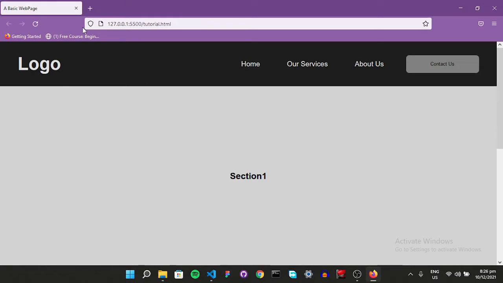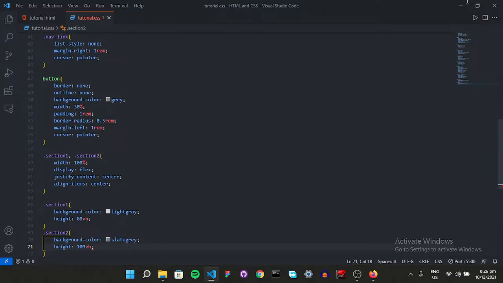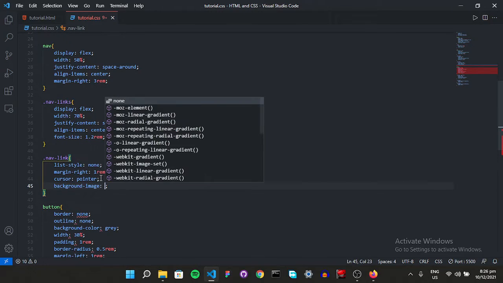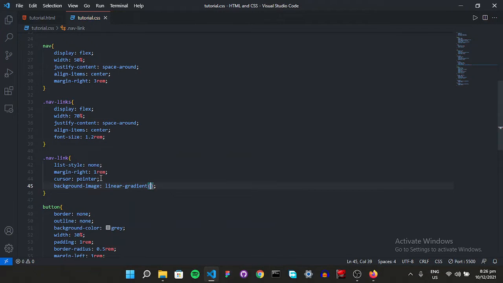Now let's add some basic styling to it. The thing that we saw, the underlined lines on each of our links. So let's go to our link and give it a background image of linear gradient. We have two colors, right? Let's copy them.